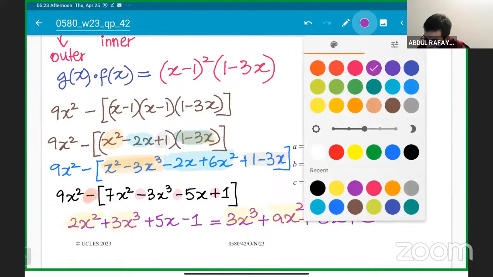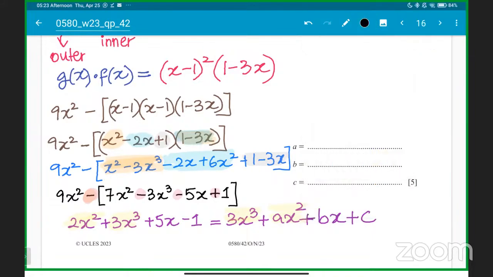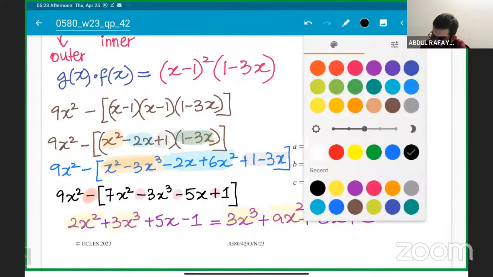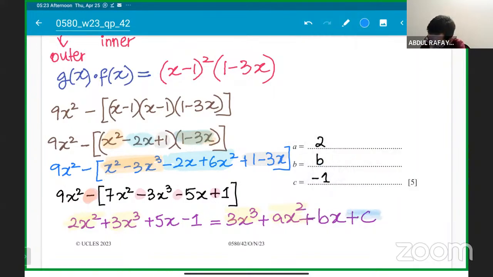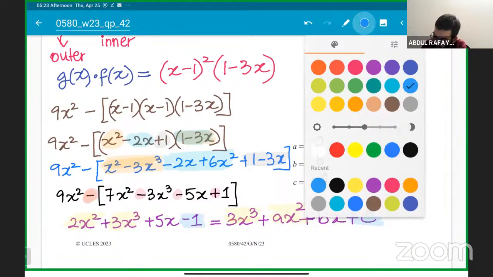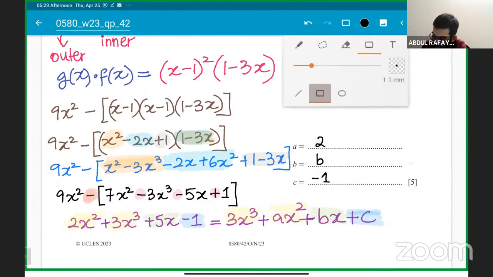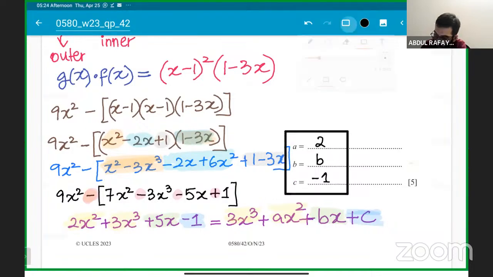Okay, everyone got this clear? Understood? Yes, sir. The value of a is 2, the value of b is 5, and the value of c is minus 1. Okay, 2, 5, and minus 1, which is the correct answer as well. C is compared with minus 1, and the green color will tell you bx is compared with 5x. These are the answers, sir, and that is how you will get 5 marks.